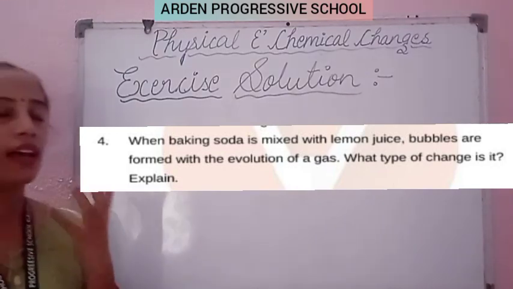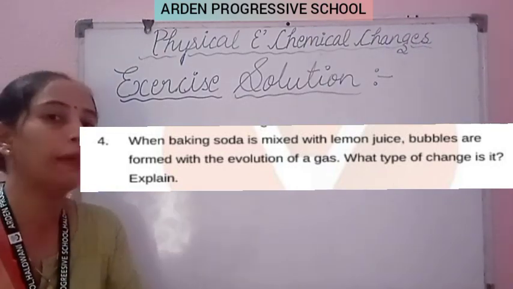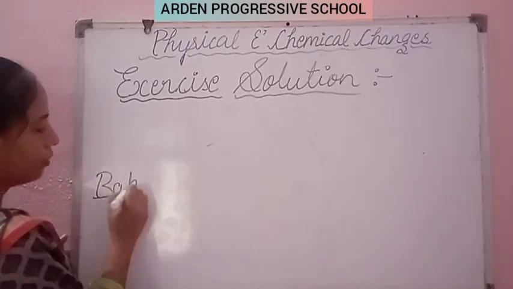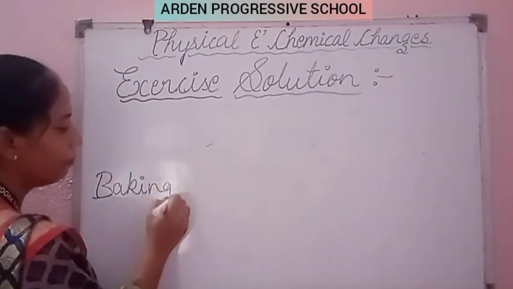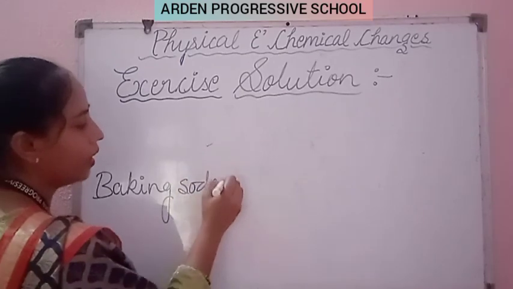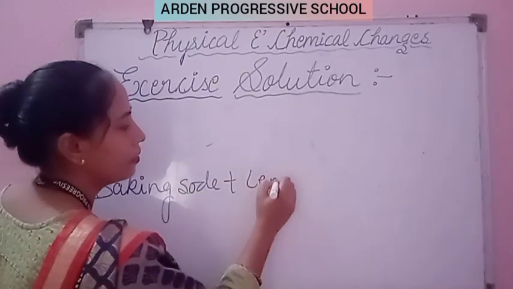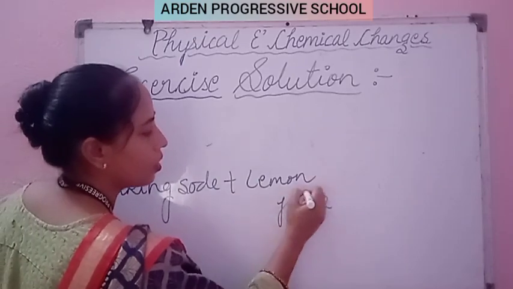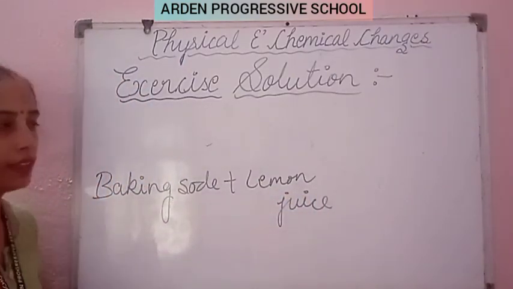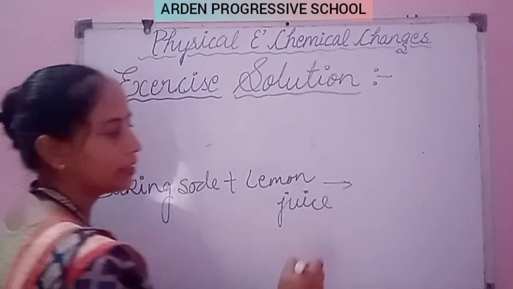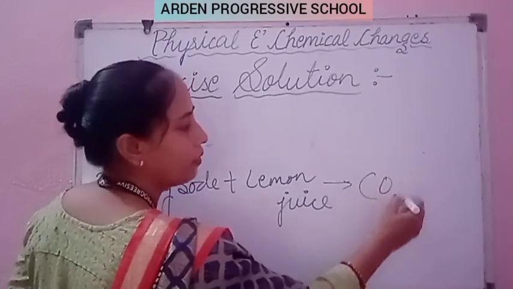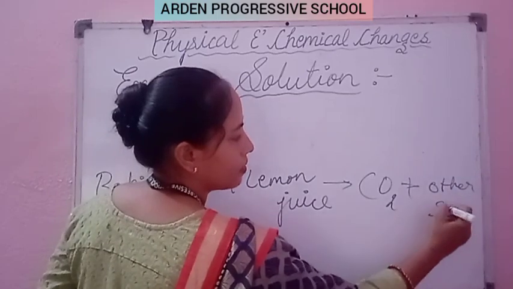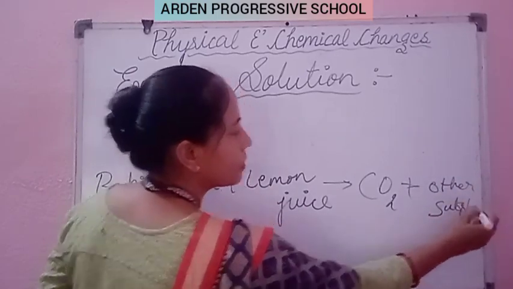The question is asking, when we mix the baking soda in lemon juice, so what will happen? The gas is evolved, the carbon dioxide gas is evolved and some other substances are formed. Clear? Some other substances are formed.